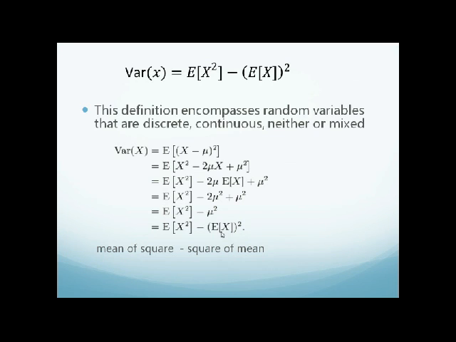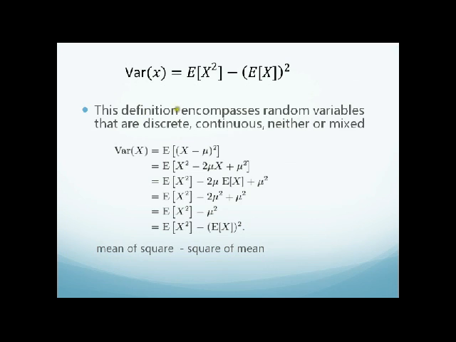The definition is written here on top, which is the definition that we know in class, which is E of x squared minus E of x, the whole thing squared. But it's actually the same definition when you derive it. And we like this definition because it is still valid for random variables that are discrete, continuous, or even neither, or a mix of both, like discrete and continuous. That's why it's a very complete definition, and it holds true no matter what kind of distribution you have.